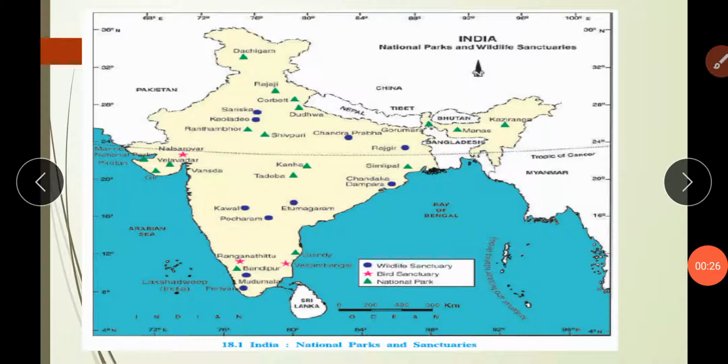So lastly, we had seen this map about the various national parks and wildlife sanctuaries in India. Okay, अलग अलग आपको इंडिया का मैप भी लर्न करना है, and you have to study about which sanctuary and which national park comes in which state. Now we'll continue further with danger to wildlife.